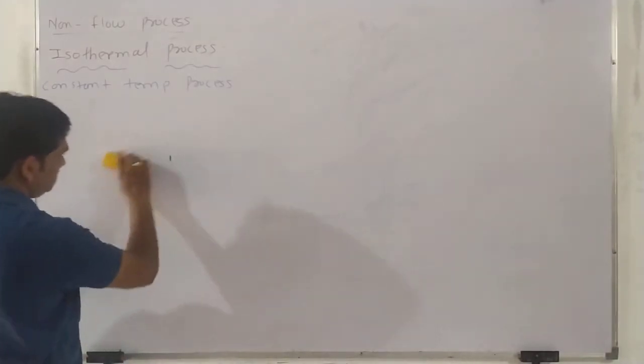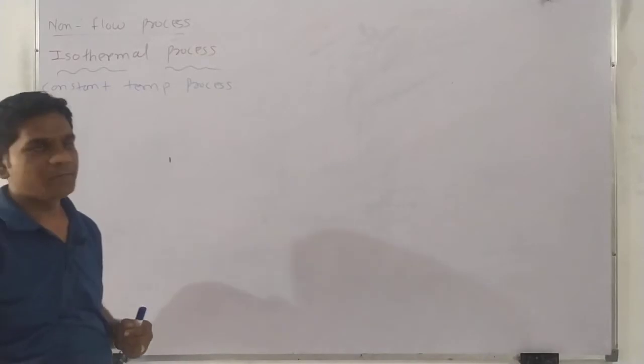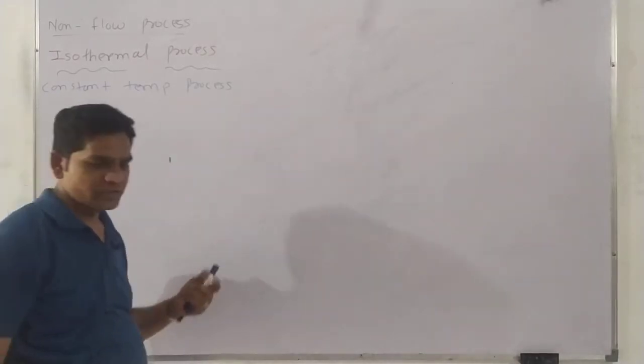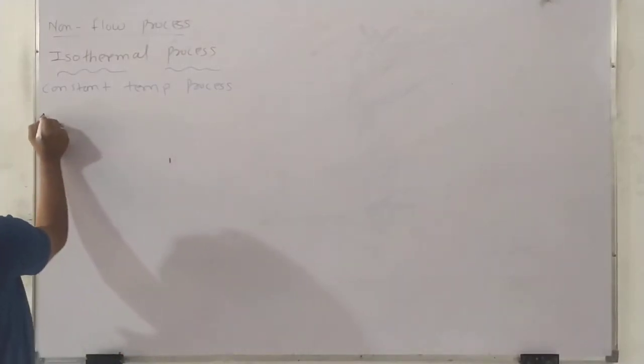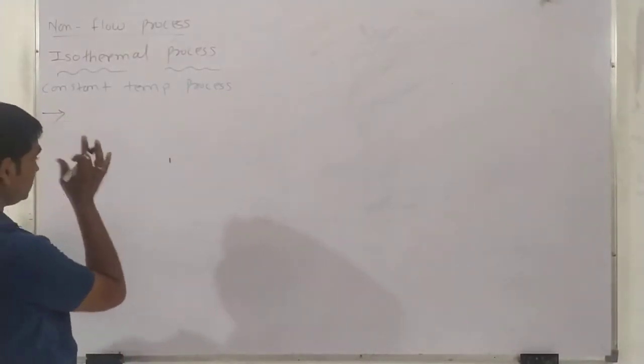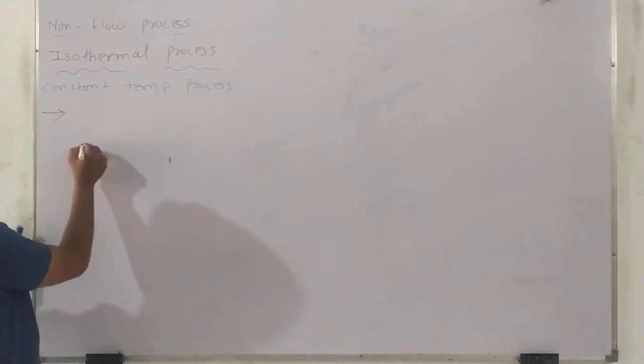So for discussing this constant temperature process or isothermal process, what do we consider? We consider one simple example, piston and cylinder.